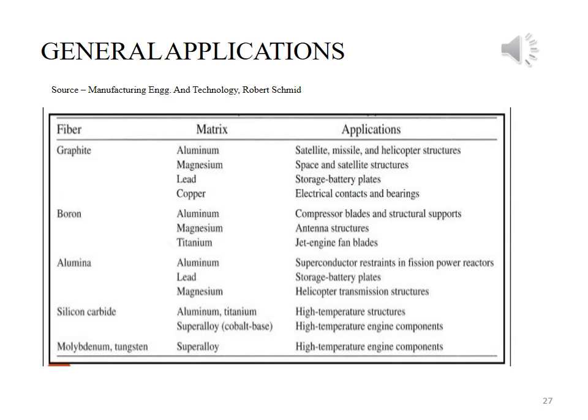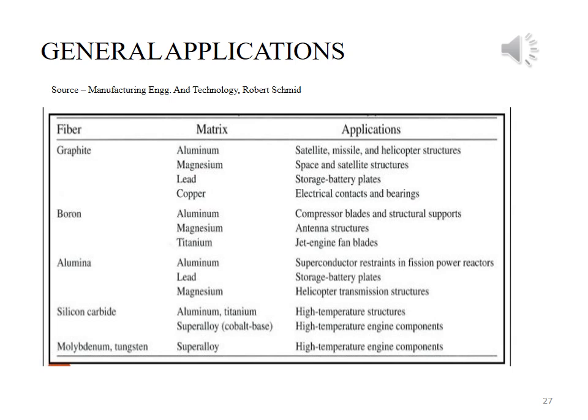If the reinforcing phase consists of graphite fibers, either in the form of long fiber or short fiber, and the matrix consists of either aluminium or magnesium or lead, or it may be copper, then by changing the metal, the applications of the resulting metal matrix composite material change. See, when graphite particles are embedded within the aluminium matrix, then the resulting material is used in preparation of materials for satellites, missile and helicopter structure.